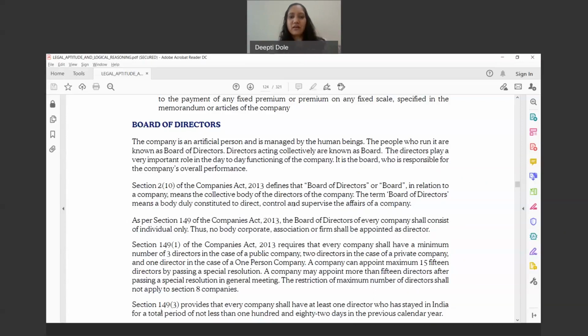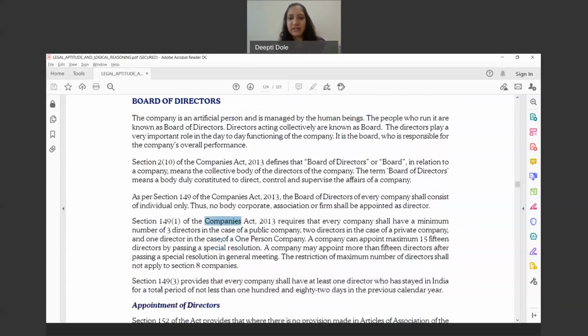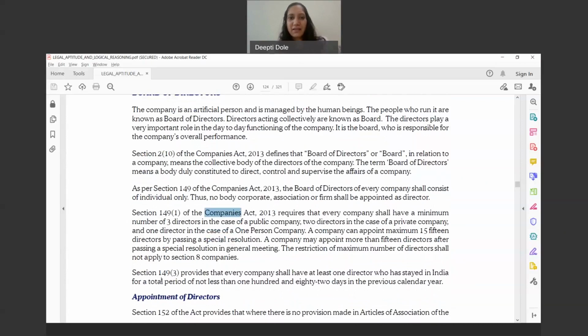Now, we have seen that only individuals shall be appointed as directors. In the case of a private limited company, there have to be a minimum of 2 directors, for a public company 3 directors, and for an OPC 1 director, and the maximum can go up to 15, and beyond that a special resolution can be passed. There is also a requirement of a resident director which has come in the Companies Act 2013.